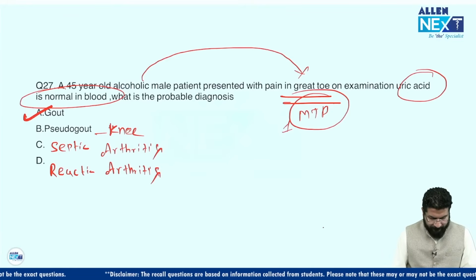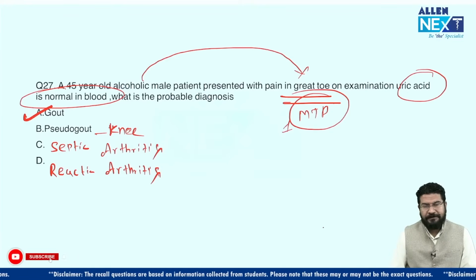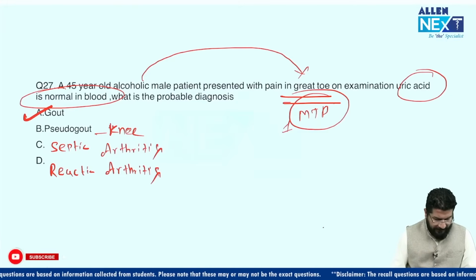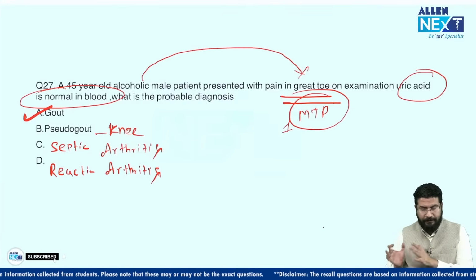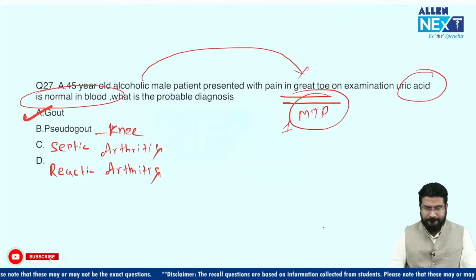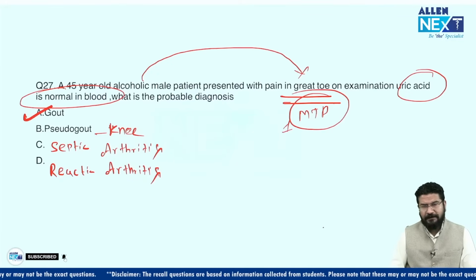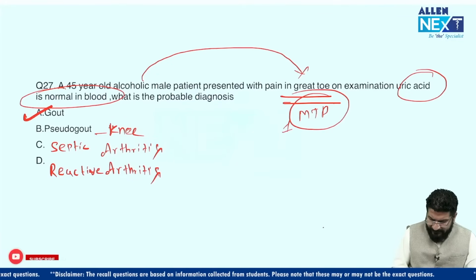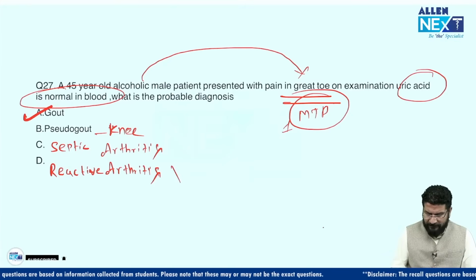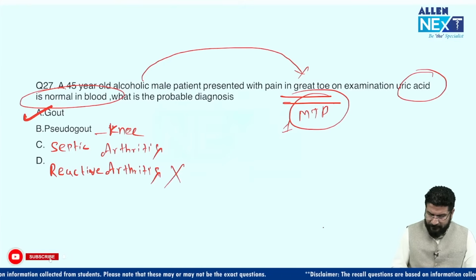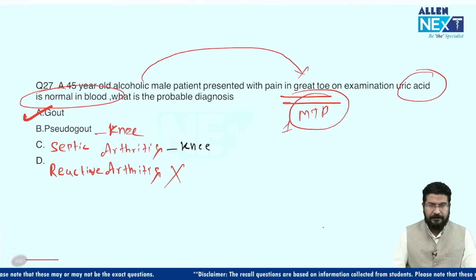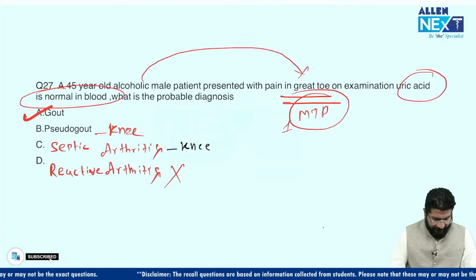Is it clear? Understand, sometimes a gout patient can develop high TLC. That's very common in gout. It's like a chronic gout patient who comes to you with an acute flare. We call this a gout flare. Clear? Reactive arthritis can affect many different types of joints. There should be history of some urethritis, and some conjunctivitis, which is not given. In septic arthritis and pseudogout, the most common joint in both cases is the knee joint. Right? And the uric acid level, remember, can be normal.